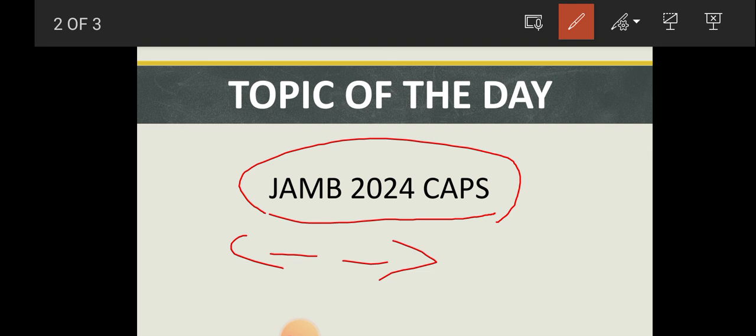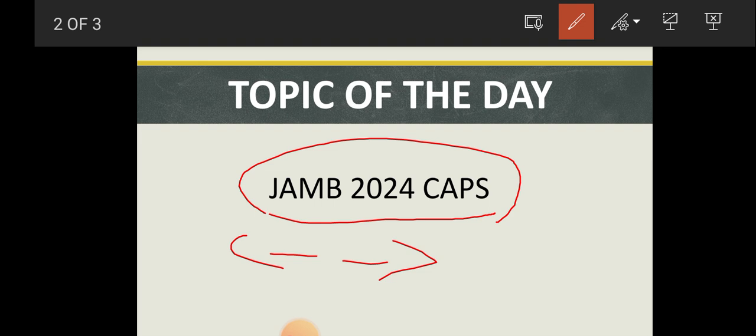If you ask me what CAPS is, it is the Central Admission Processing System. In my own understanding, it is the interaction between you and your university or institution of choice. Like I said before, many persons have lost admission because of ignorance.